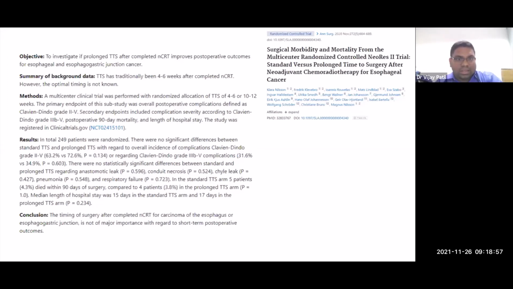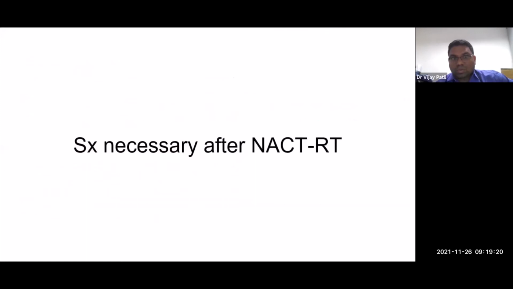You could see here that the overall incidence of complications, Clavien-Dindo grade 2 or higher, is in the range of 60 to 70%. So understand that esophageal surgeries would have 60 to 70% severe complications, and 10 to 20% of them will be mortalities. So it is a pretty toxic therapy.